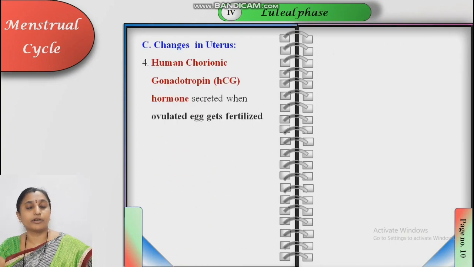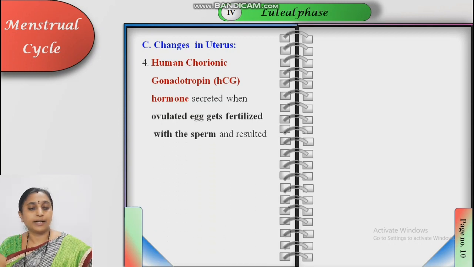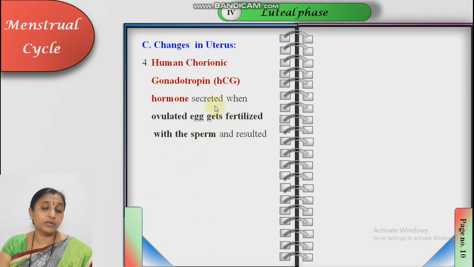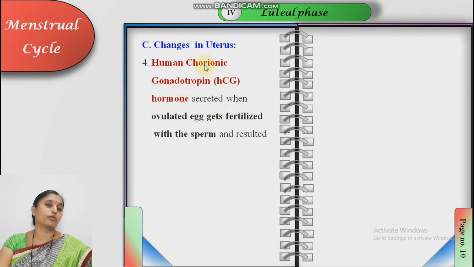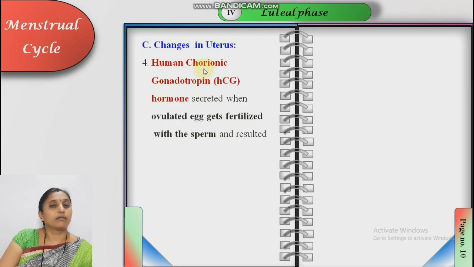Human chorionic gonadotrophin is one more hormone, secreted when the ovulated egg gets fertilized with the sperm. Why is it known as human chorionic?